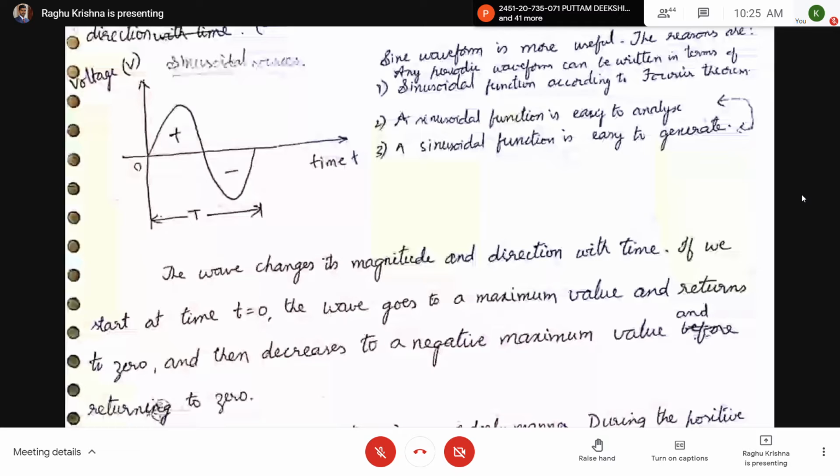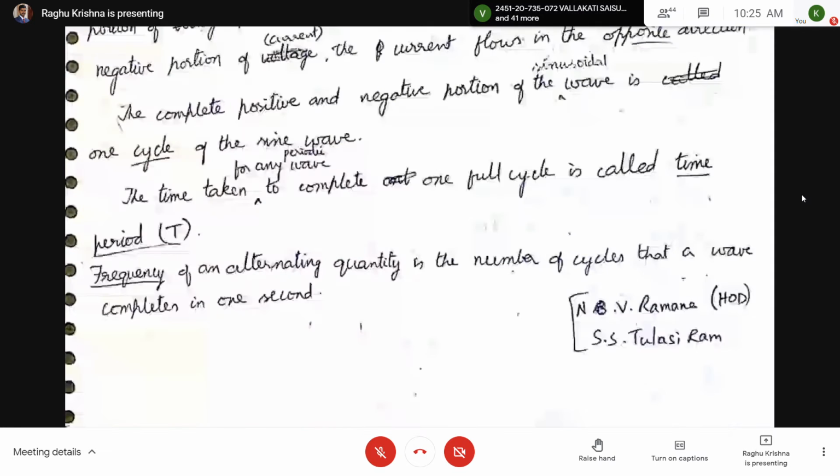The complete positive and negative portion of the sinusoidal wave is one cycle of the sine wave. So one cycle means it has a positive and a negative portion.